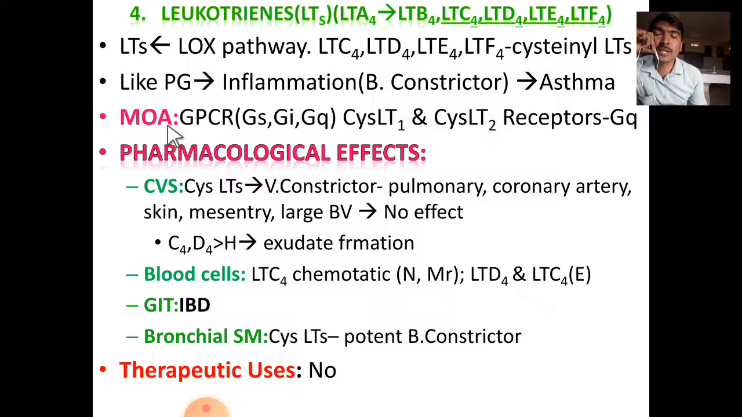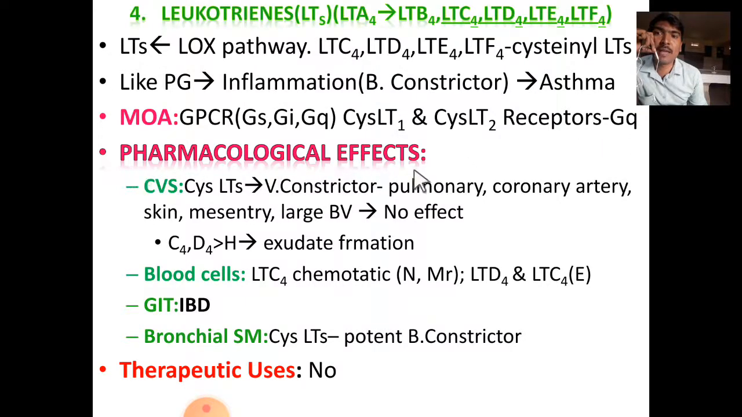Their mechanism of action is they act on G protein coupled receptors. Their G proteins are GS, GI, GQ. Here cysteinyl leukotrienes act on cysteinyl leukotriene 1 and cysteinyl leukotriene 2 receptors. They are GQ type of GPCR.